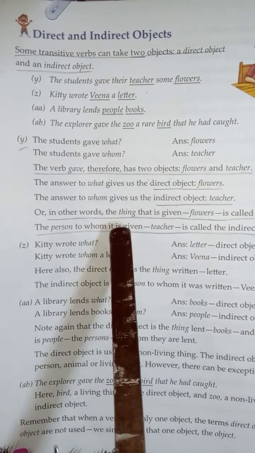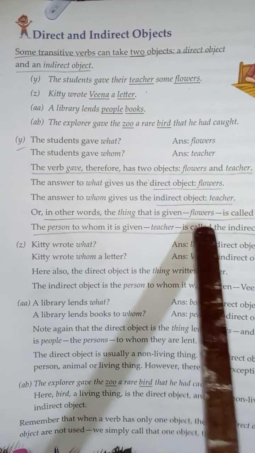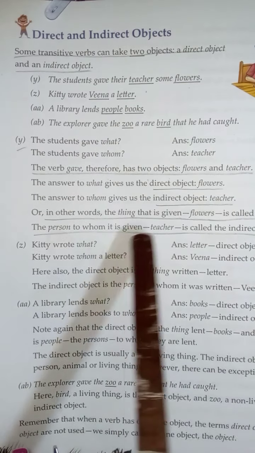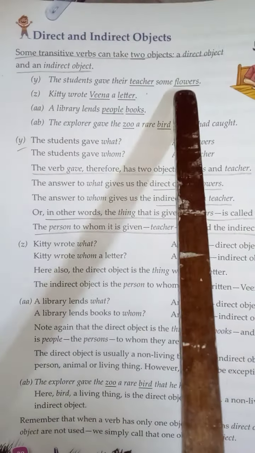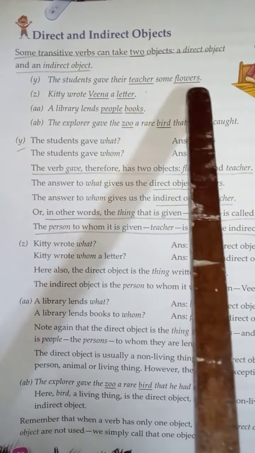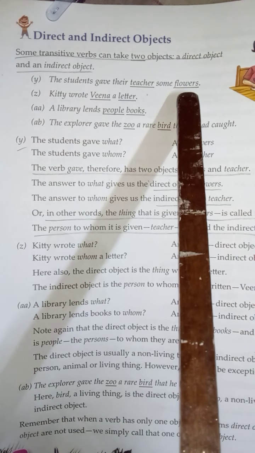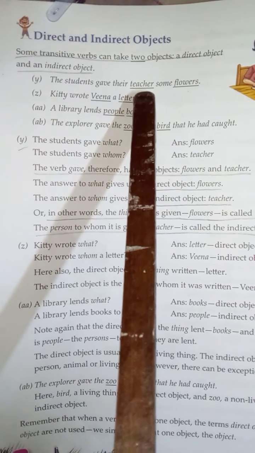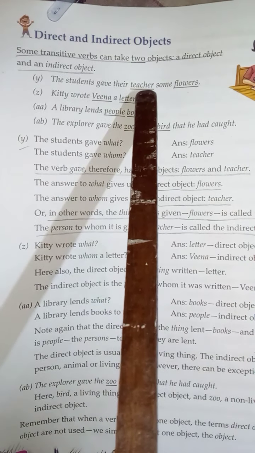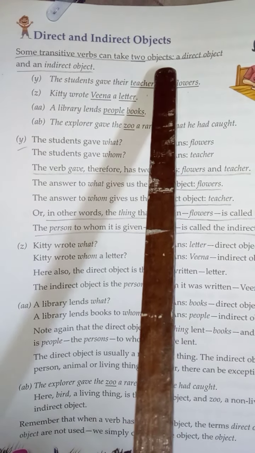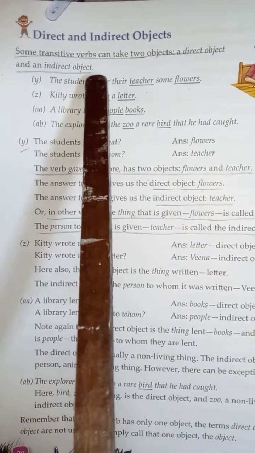In other words, the thing that is given, flowers, is called the direct object. And the person to whom, that is the indirect object. So flowers is the direct object and the teacher is the indirect object, because flowers are given directly by the student, and to whom? Teacher. To whom given? To the teacher. So try to understand direct and indirect object before this transitive and intransitive part.